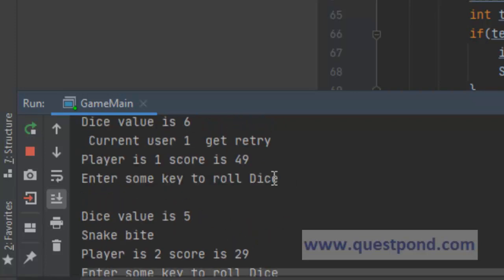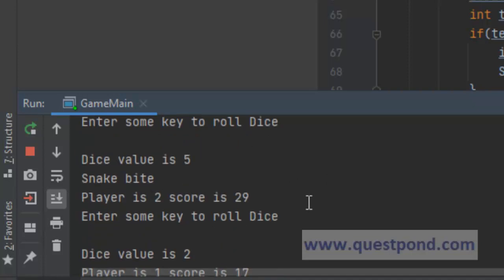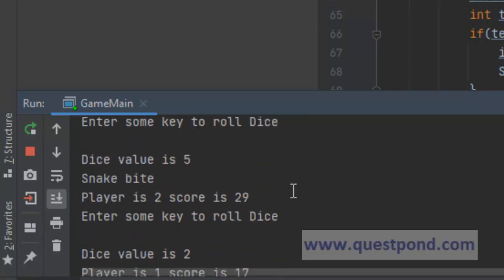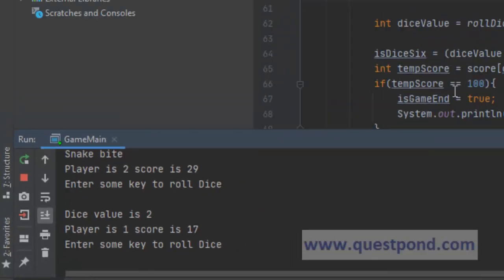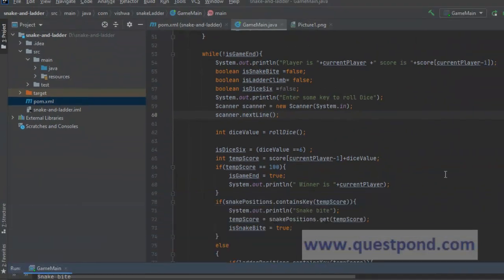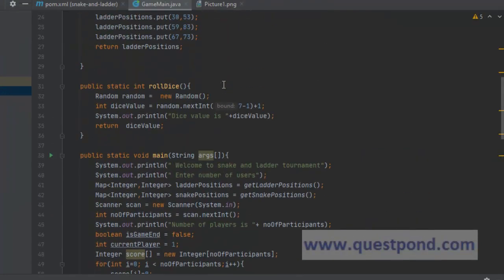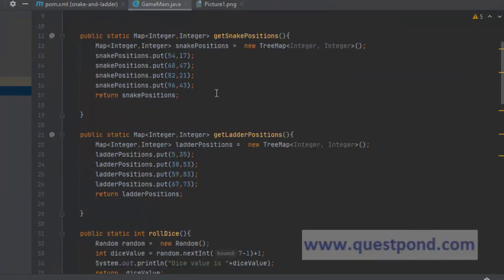You see earlier the player 1 had some score, but after snake bite, its score would have gone down correspondingly. So this is a simple program to deal with snake and ladder. So as a last part of this exercise, it's better to document, correct?